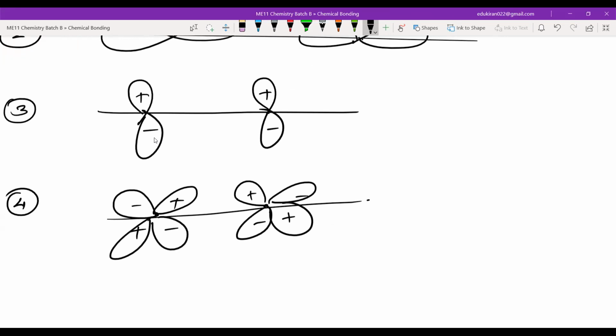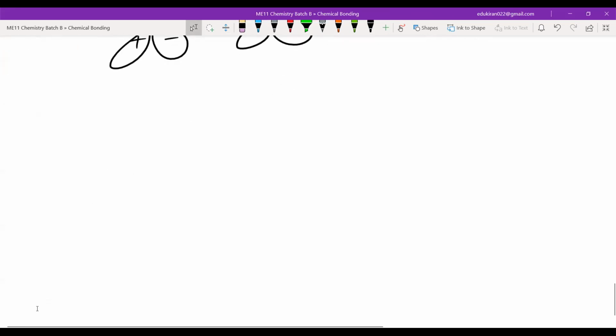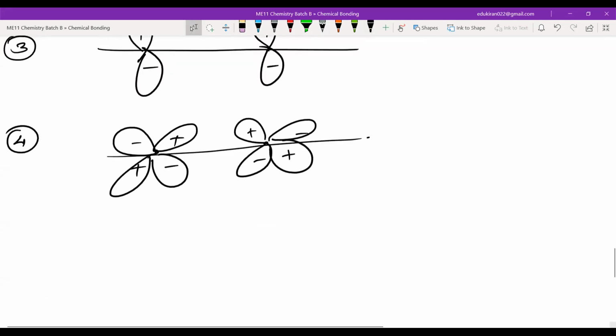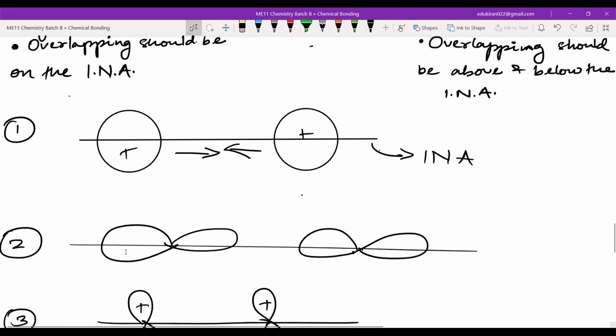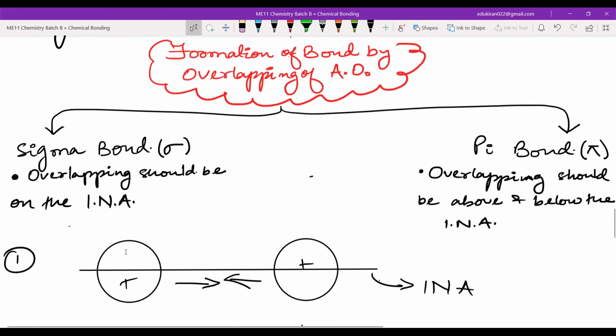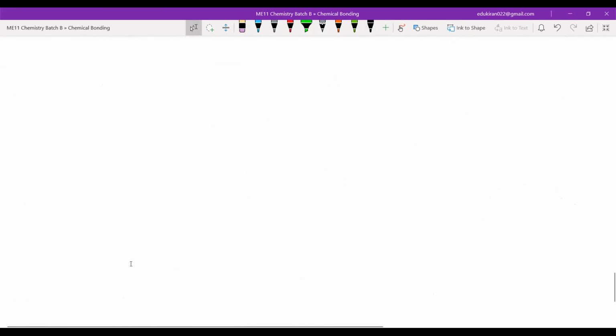So what I will be doing now is just writing. This is of no use now. You just keep writing. Regarding sigma bond we have written how to identify. Now you know how to identify, but because of the CBSE board, some points have to be written.